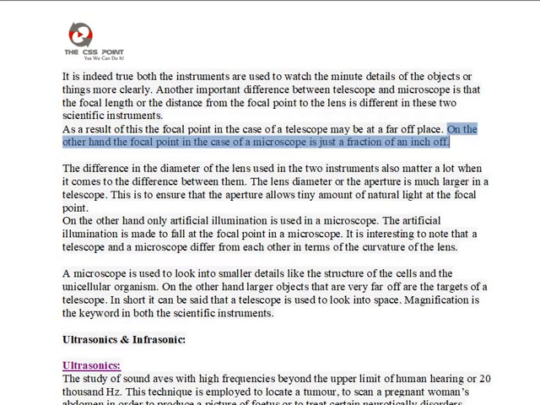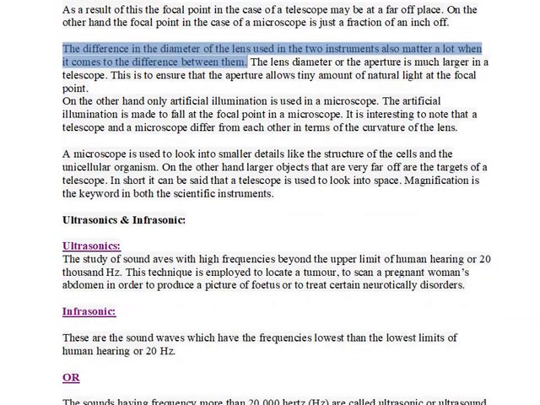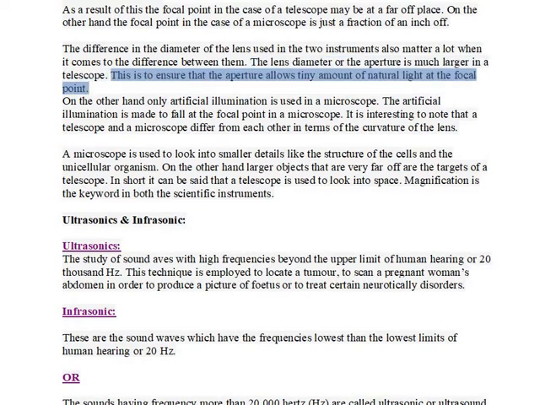The difference in the diameter of the lens used in the two instruments also matters a lot when it comes to the difference between them. The lens diameter or the aperture is much larger in a telescope. This is to ensure that the aperture allows a tiny amount of natural light at the focal point. On the other hand, only artificial illumination is used in a microscope. The artificial illumination is made to fall at the focal point in a microscope.